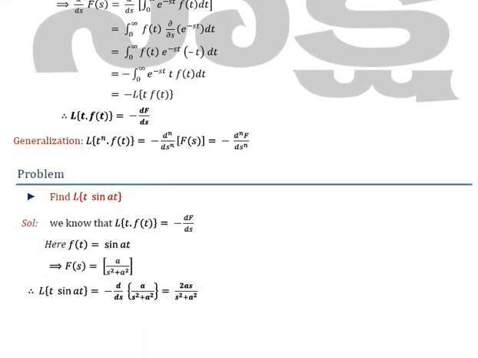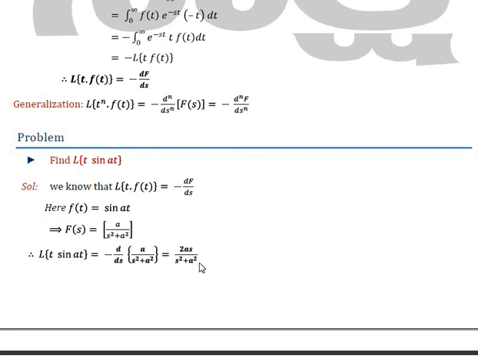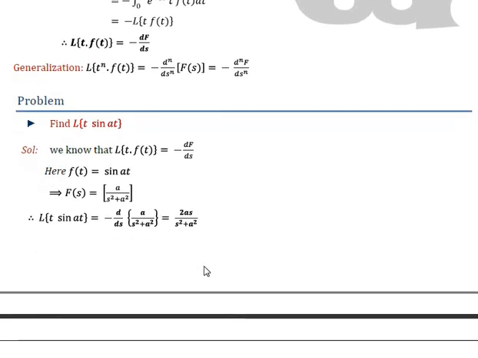We know that L of t f(t) equals minus d/ds of F(s). So here f(t) equals sin at. So L of f(t) equals L of sin at, which is a by s square plus a square. Therefore L of t sin at equals minus d/ds of F(s), where F(s) is a by s square plus a square. Now take the derivative of a by s square plus a square with respect to s. We will have 2as by (s square plus a square) whole square. So that is nothing but the value of L of t into sin at.